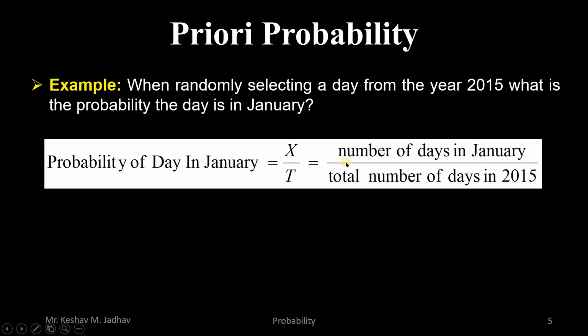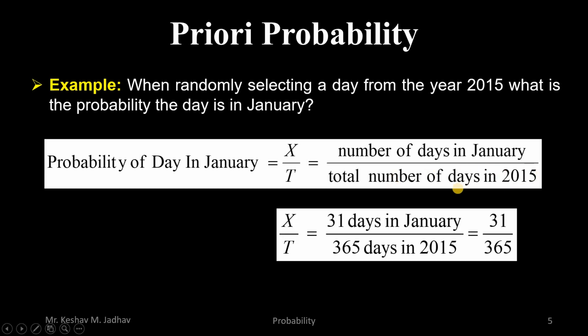So favorable number of outcomes are the number of days in January, and total number of outcomes can be any one day from the year 2015. We know there are 31 days in January, and 2015 is not a leap year, so the number of days is 365. So the probability of getting a day in January is 31 divided by 365.